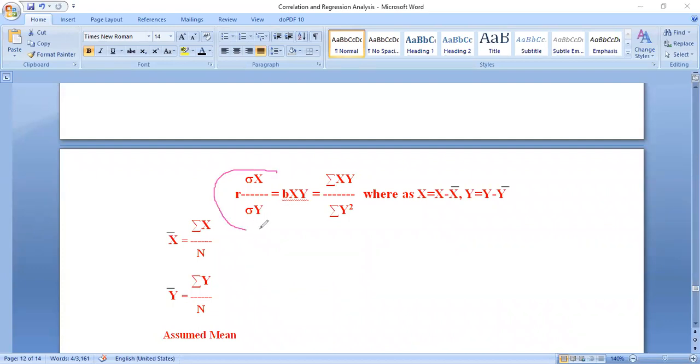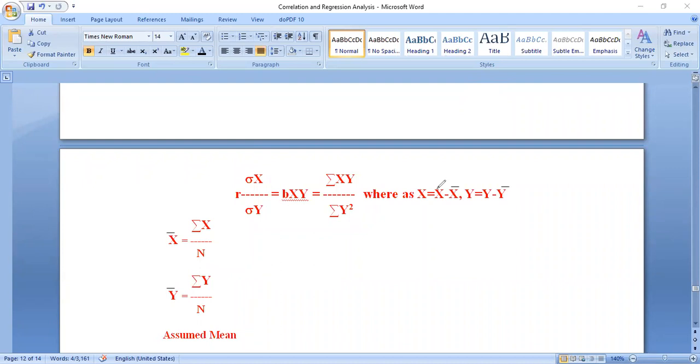You understood how to get the values of the averages x bar and y bar. This is about the actual mean method formula. If you have any doubt in this formula, you can raise the question and ask the doubts also.